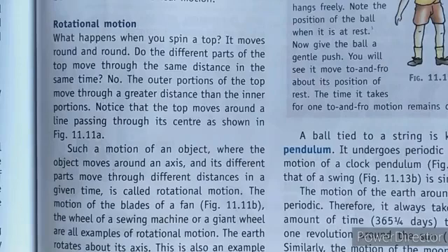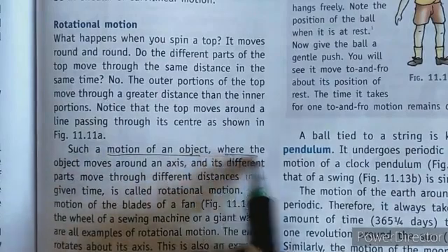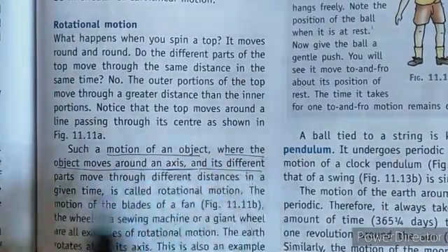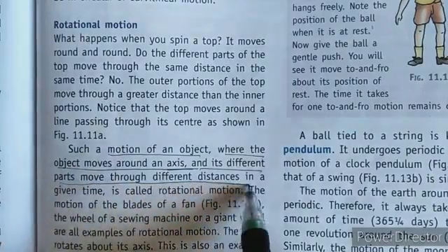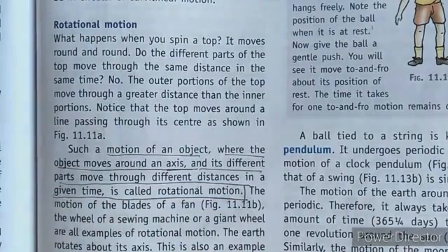Next we have rotational motion. So what is rotational motion? When something moves around a given axis. Okay, for example, motion of an object where the object moves around an axis and its different parts move through different distances in the given time. This is called rotational motion.